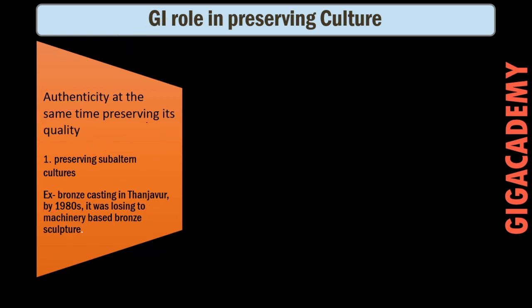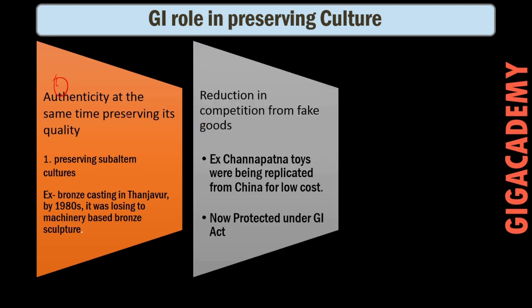Similarly, this is point 1. Now what we can write in point 2 is helpful in reduction in competition from fake goods. Now we all know that China has been flooding Indian markets with fake and cheap products, due to which very important aspects of Indian culture are being eroded. So we can give one example here, like Channapatna toys. These are wooden toys, which are produced in Karnataka and which were replaced by China for low cost.